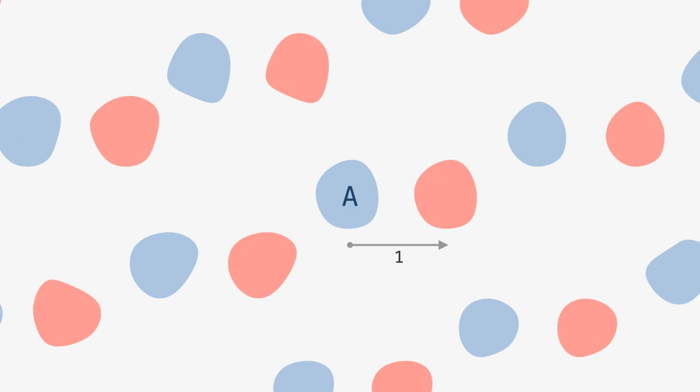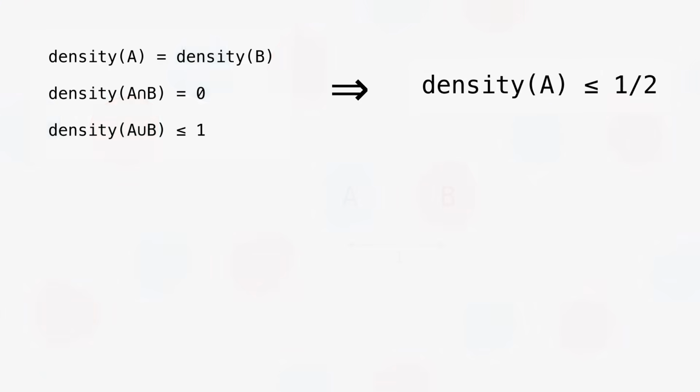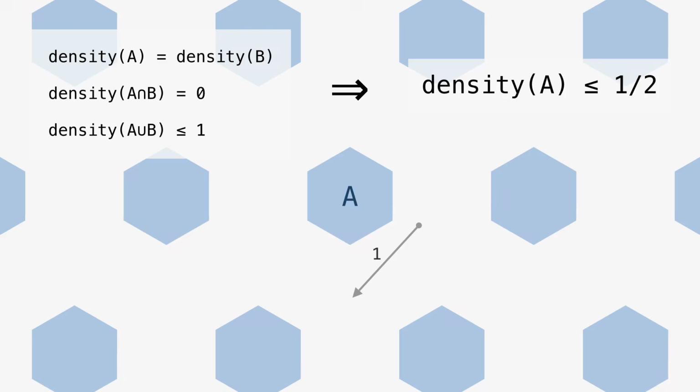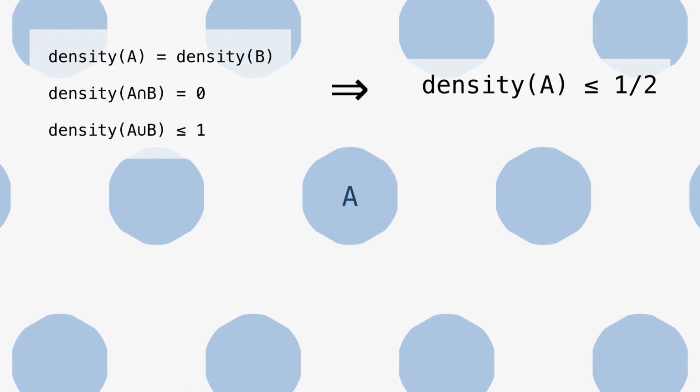A and B are disjoint. They have the same shape, hence same density. This density cannot be greater than 50%, otherwise their union would be greater than 100%. We introduced the argument using a translation to the right, but of course it works with any direction.